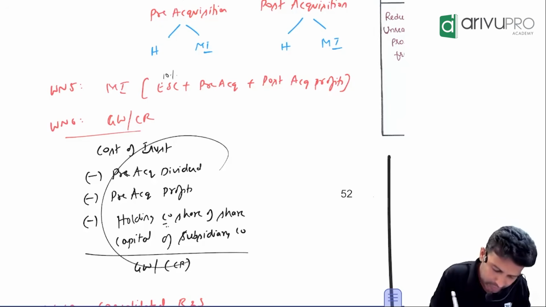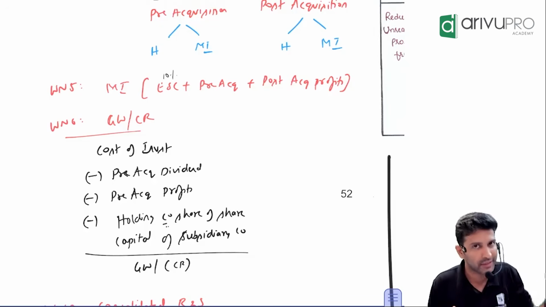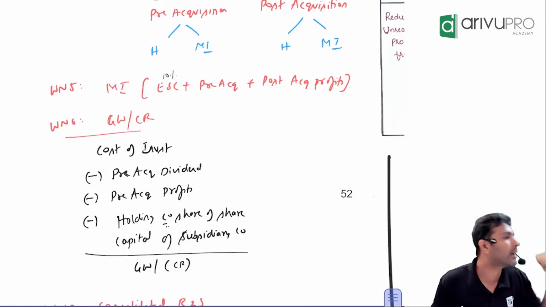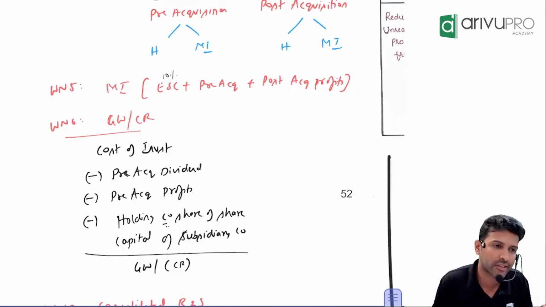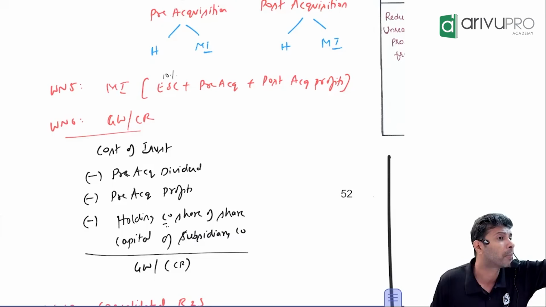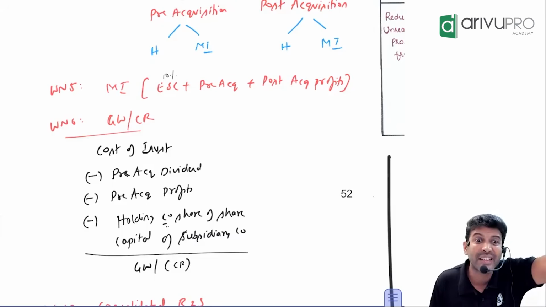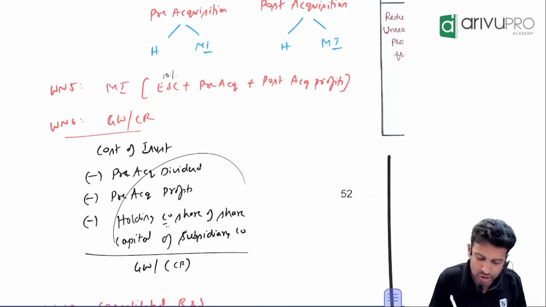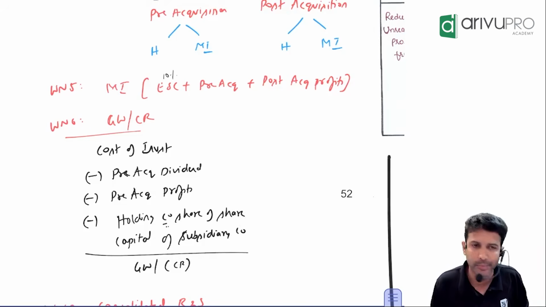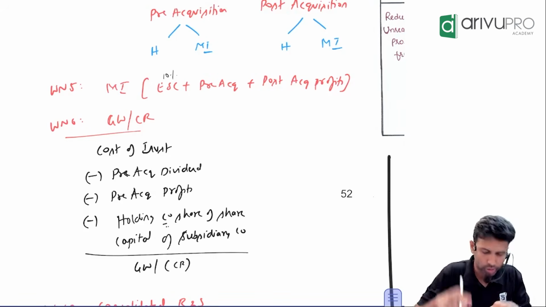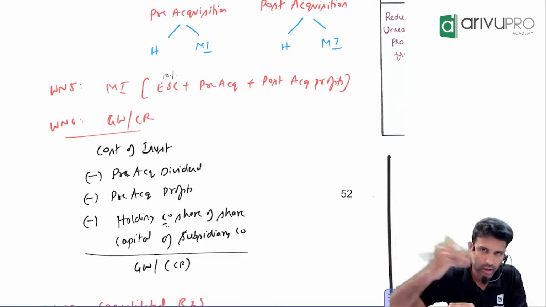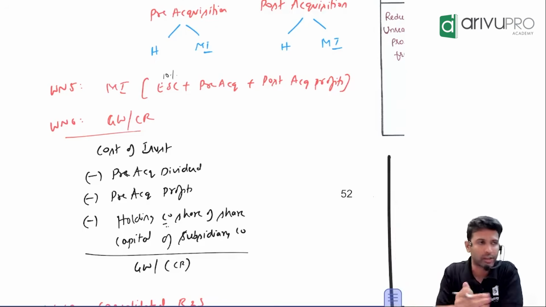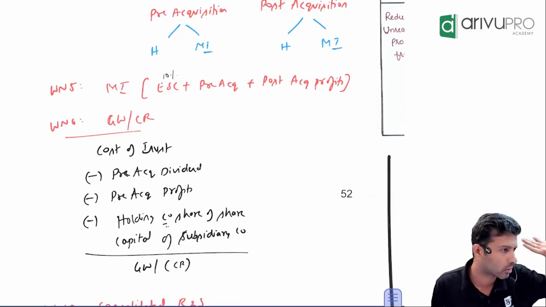But I would prefer this way because of certain adjustments. If time permits, I will take up one question to prove that this method and the amalgamation method will give you the same answer. What is the amalgamation method, by the way? You compare purchase consideration with net assets, remember? That way also you can calculate, but in the consolidation way, there are a lot of other adjustments which can cause some confusion. So this will be a much easier approach, and all our questions we have done like this. Anyway, we will see based on the availability of time.